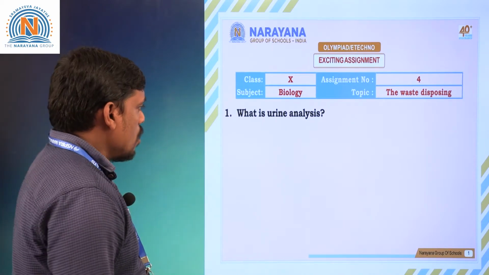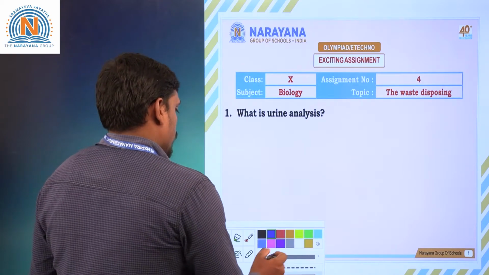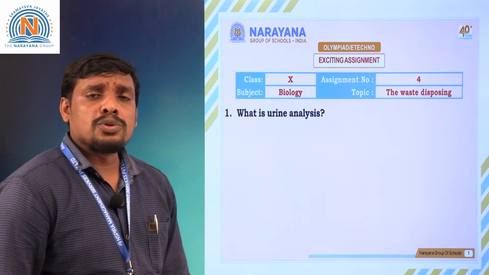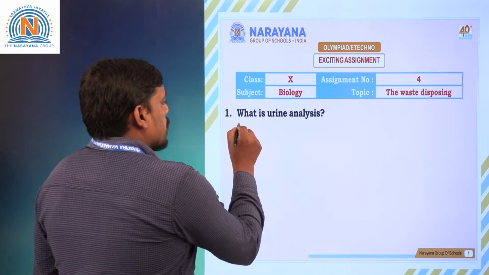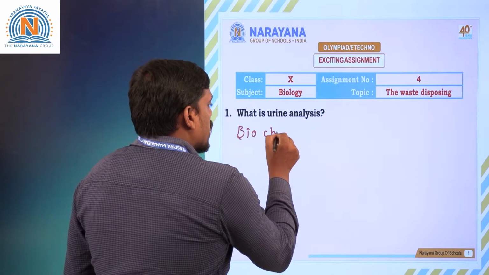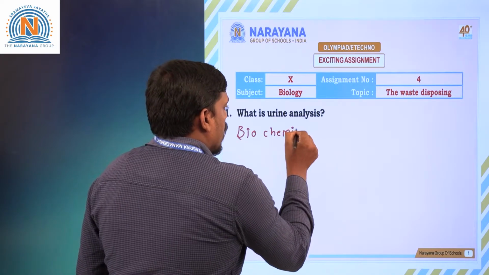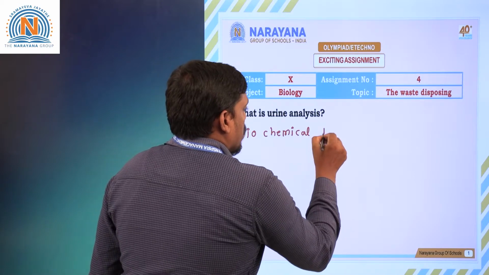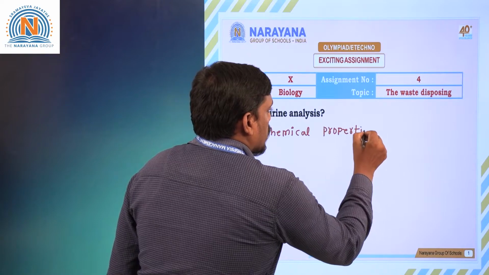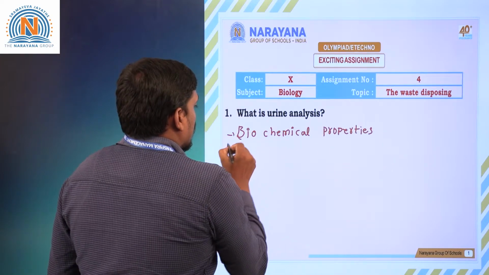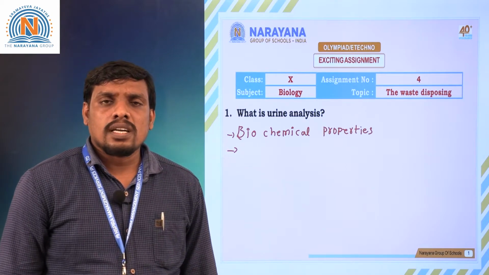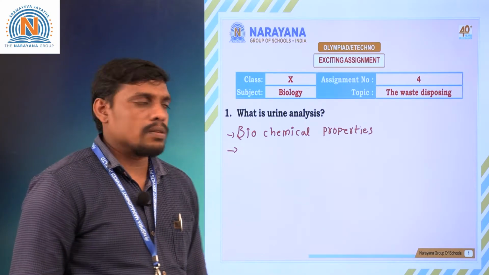First question is, what is urine analysis? What is the use of urine analysis? What do you mean by urine analysis? The biochemical analysis, or to know the biochemical properties of urine, plays an important role. Why? Because the biochemical properties of urine determine the normal functioning of our excretory system or kidneys.